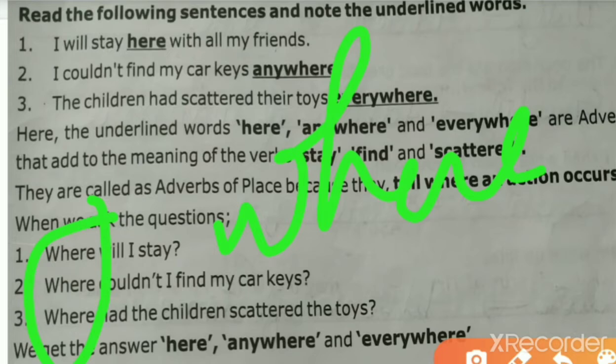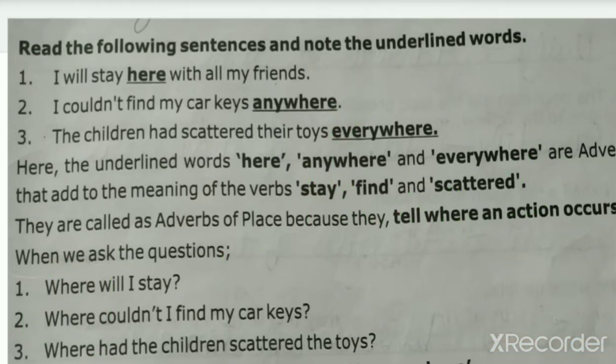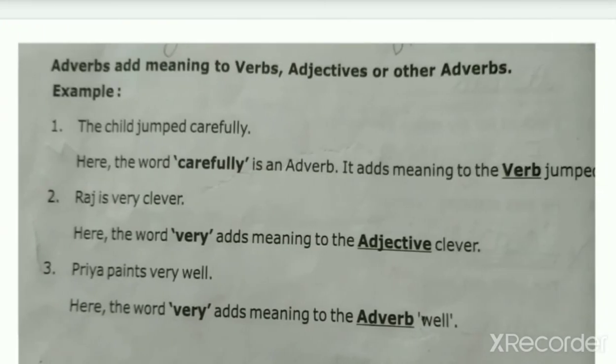Okay, moving to the next, it is given here: adverbs add meaning to the verbs, adjectives or other adverbs. We have an example: the child jumped carefully. How did the child jump? He jumped very carefully. Here the word carefully is an adverb. If I make a question of this, how has the child jumped, it means it is the adverb of manner.